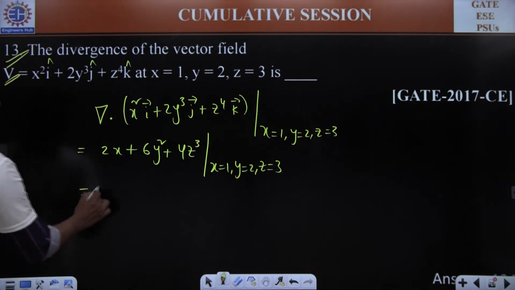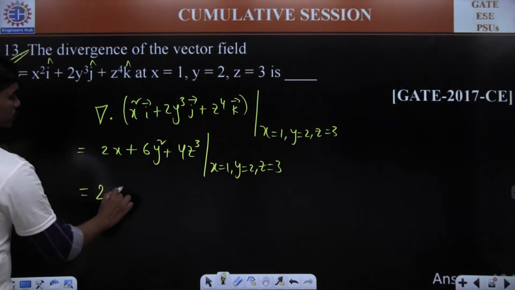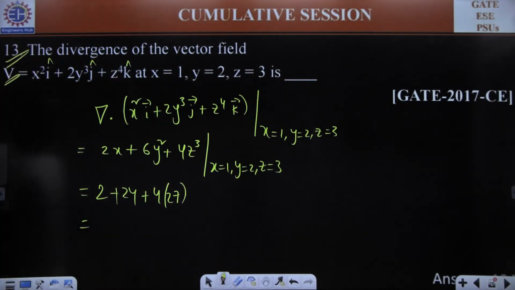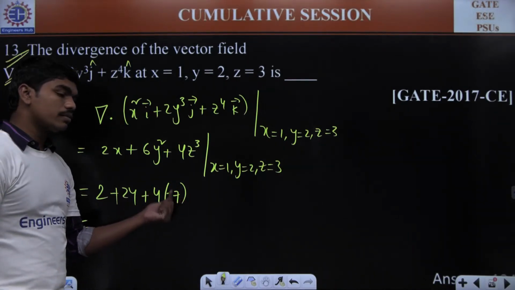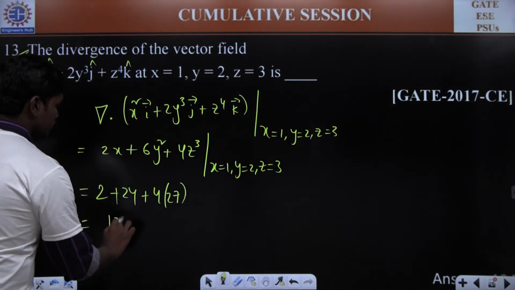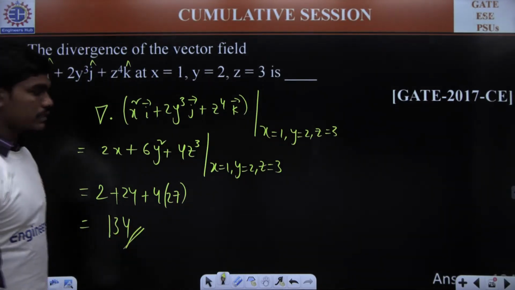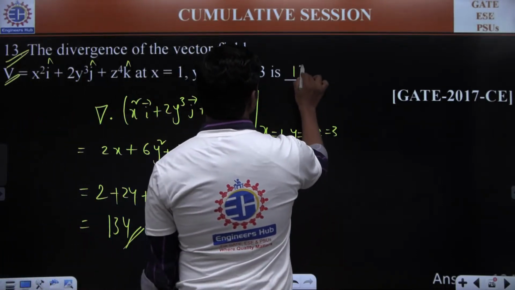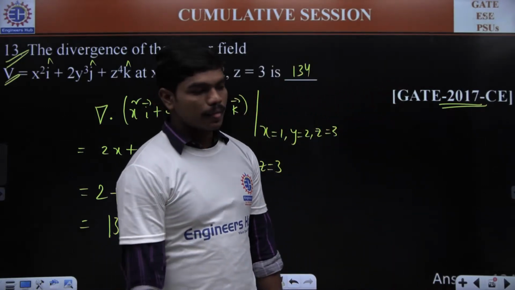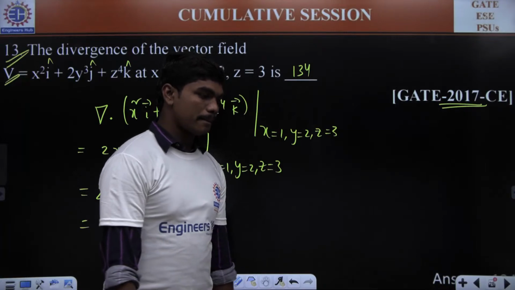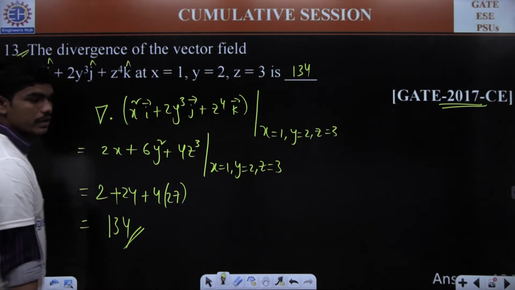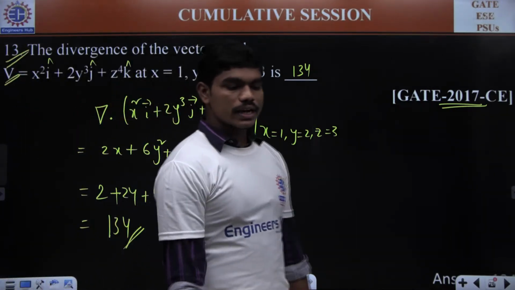So x is equal to 1. So 2 plus 6 into 4, 24, plus 4 times 27. So this is 26, and this, 4 sevens are 28 plus 10, 108. So 108 plus 26, which is 134. Yeah, 134 is the correct answer. It's an easier question, but it was asked in 2017 for civil engineering. Good, Mauli, Kalimula, Jitendra, all of you.